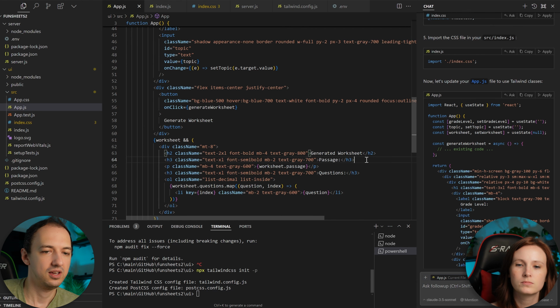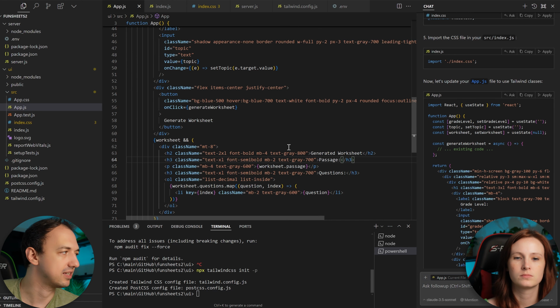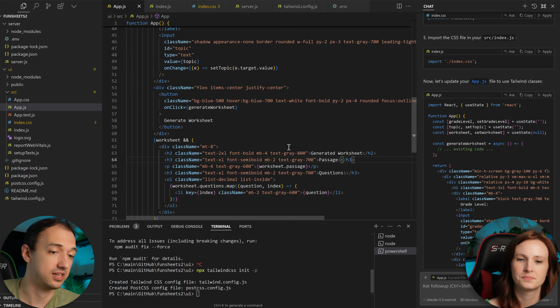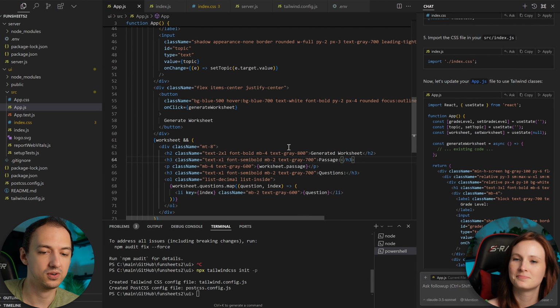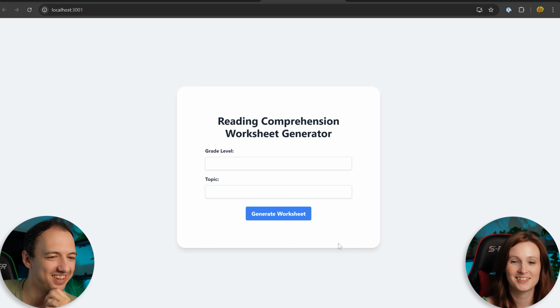Okay. Cool. And so that's what it's done. We've installed Tailwind, and now it's filled up our HTML here with all of these classes. So it should look nice. Let's go ahead and flip back over and see what it looks like. There we go. Look at that. That looks much better, doesn't it? That does. That is amazing.